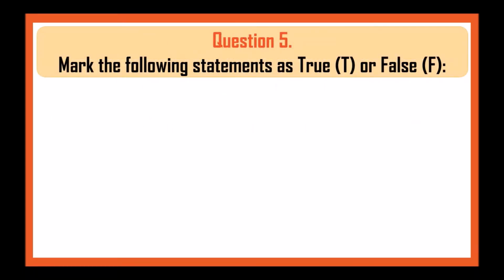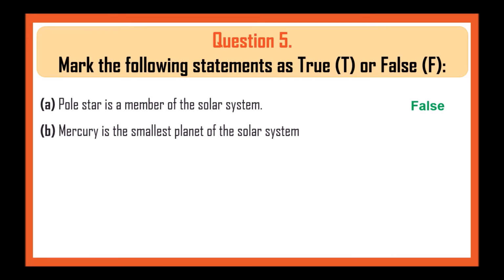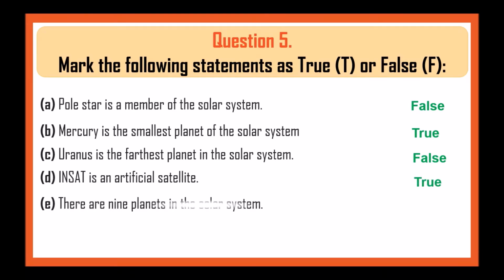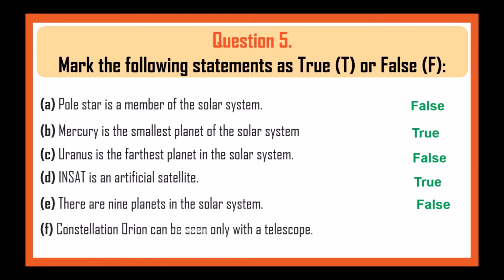Mark true or false. Pole star is a member of the solar system. False. Mercury is the smallest planet of the solar system. True. Uranus is the farthest planet in the solar system. False. INSAT is an artificial satellite. True. There are 9 planets in the solar system. False. Now it is only 8 planets in the solar system. Constellation Orion can be seen only with a telescope. False.